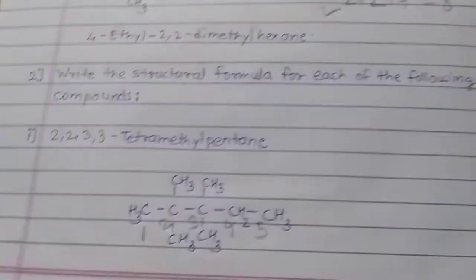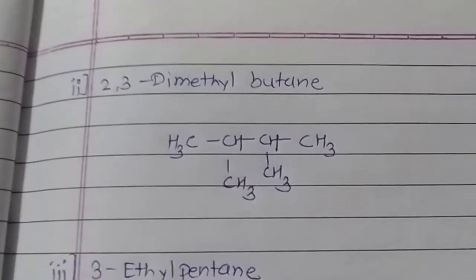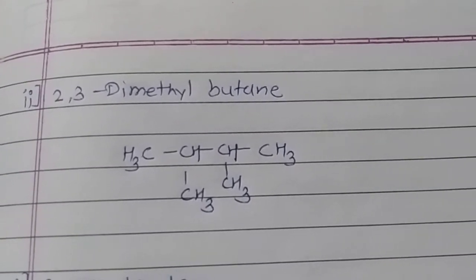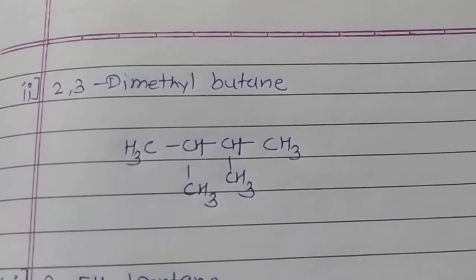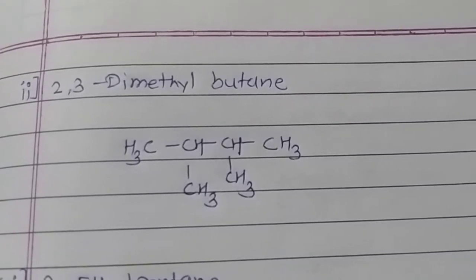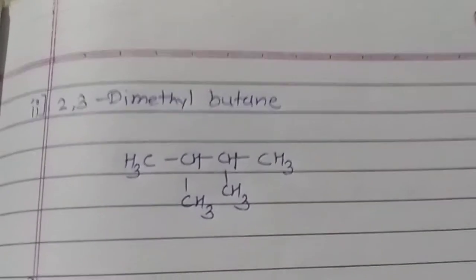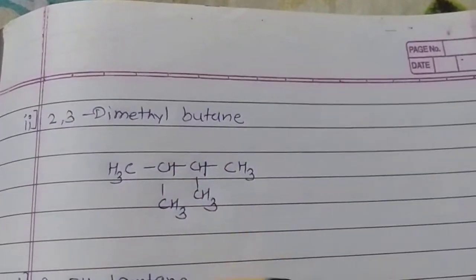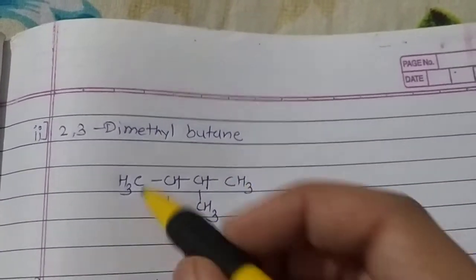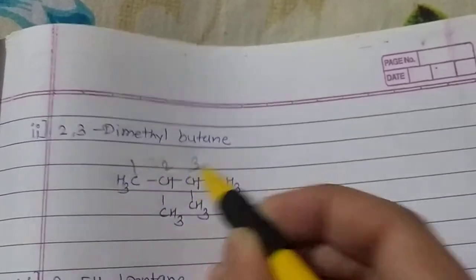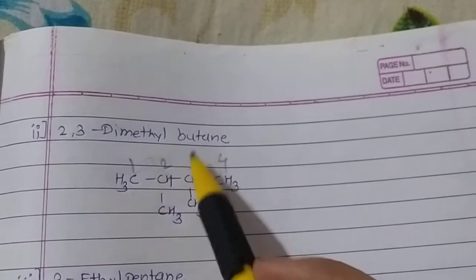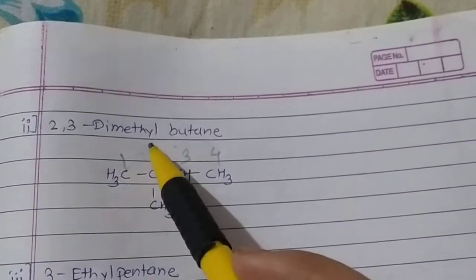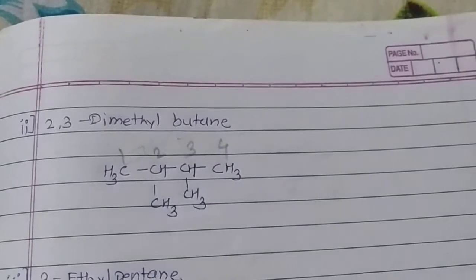The next example is 2,3-dimethyl butane. First draw 4 carbon atoms for butane, and then on the second and third there are methyl groups, so 2,3-dimethyl butane. First draw 4 carbons, then draw the substituents, and finally draw the hydrogen atoms. So if we number from here 1 2 3 4, that is butane, then 2 and 3 dimethyl, and the remaining are hydrogens.